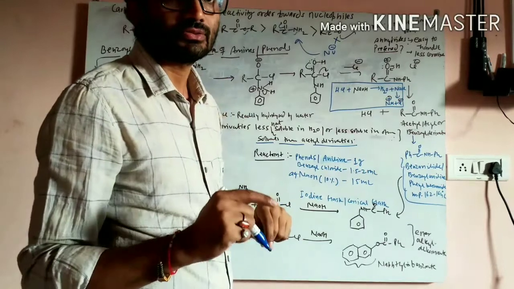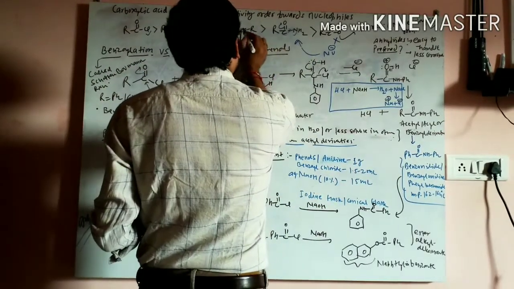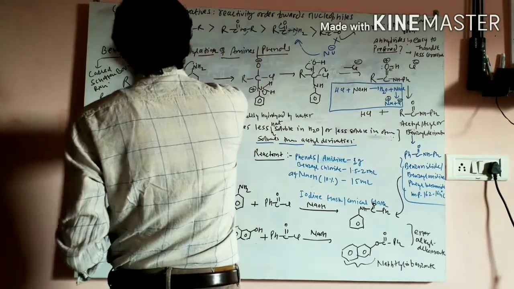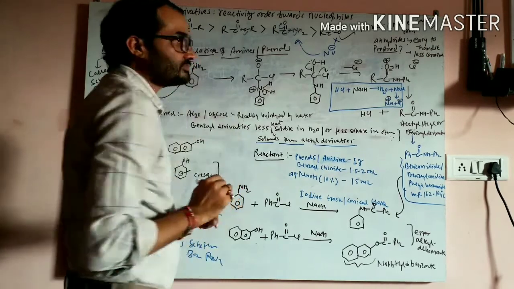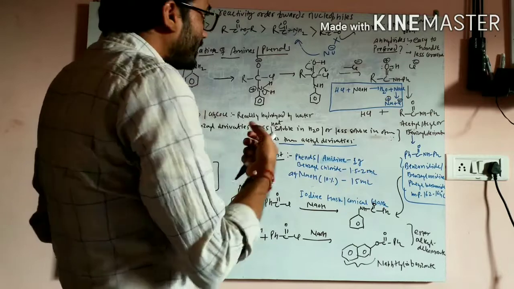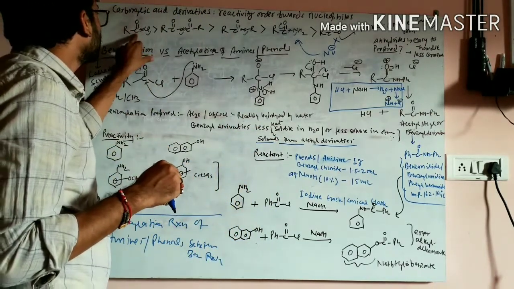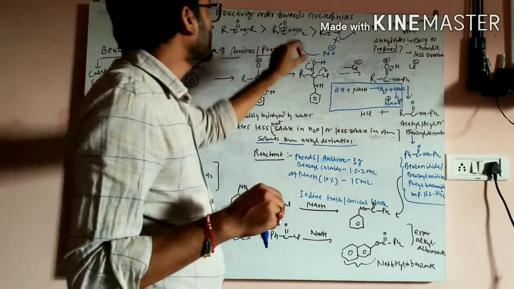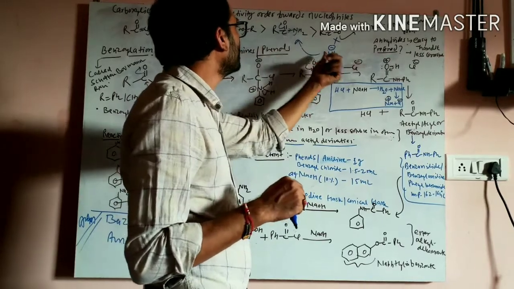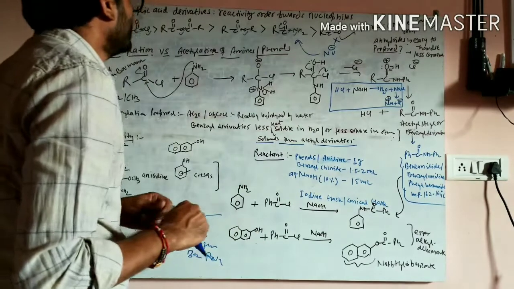The ester withdraws electrons better, and the anhydride even better. The most electronegative is chlorine. So according to this factor, this carbon is going to be the most electropositive, and the amide carbon the least electropositive. With a greater positive charge, the nucleophilic attack will obviously be easier. This is the first factor.